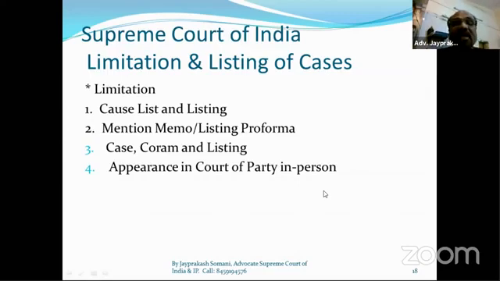The legal aid system is at every court in India, at district level also, high court level also, Supreme Court level also, lower court level also. In legal aid, if you give an application saying I don't have the capacity to pay a lawyer, then the government will appoint a lawyer for you, and the government will pay for him. So getting justice in India is your fundamental right, whether you have money or not. In the same way, getting education in India is your fundamental right, whether you have the money or not.